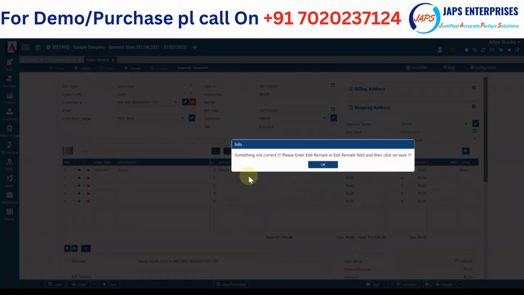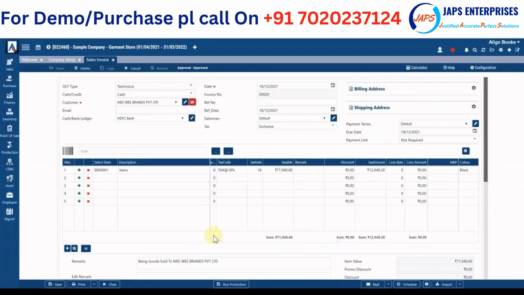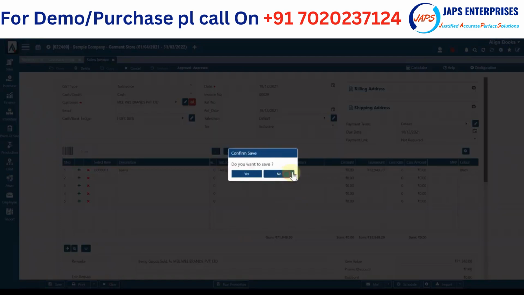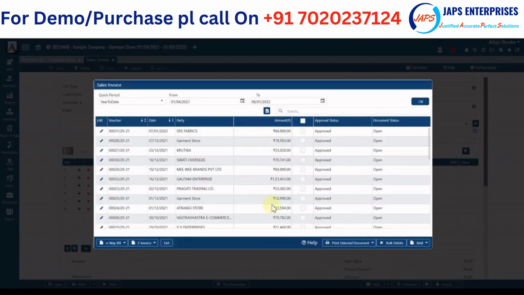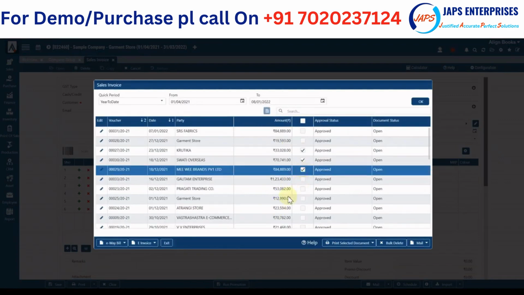Similarly, you can generate e-invoice and e-way bill on a single click. These are the invoices generated. If you want to generate e-invoice and e-way bill for these invoices, simply check those invoices and click on download JSON or generate. When you click on generate, it will automatically go to your GSTN site and generate the e-invoice and e-way bill from there, and it will immediately download here.